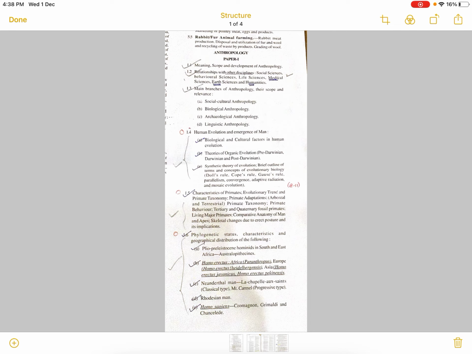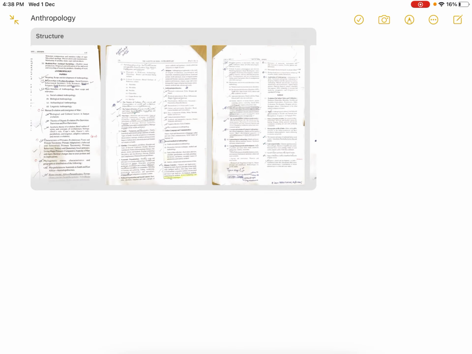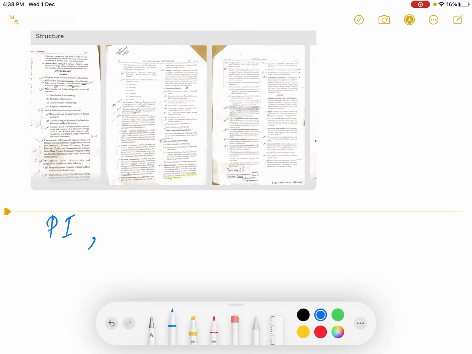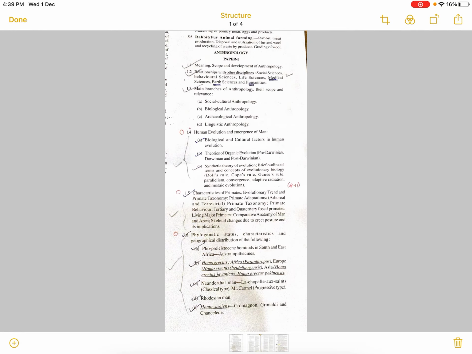First of all, the anthropology paper is divided into paper 1 and paper 2, like any other optional paper. And they both constitute a total of 500 marks. Now paper 1, as we see, is divided further into the social cultural and the physical part.